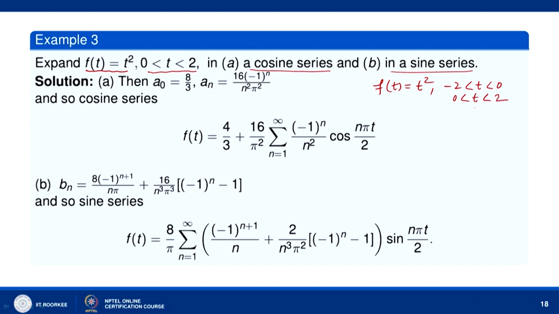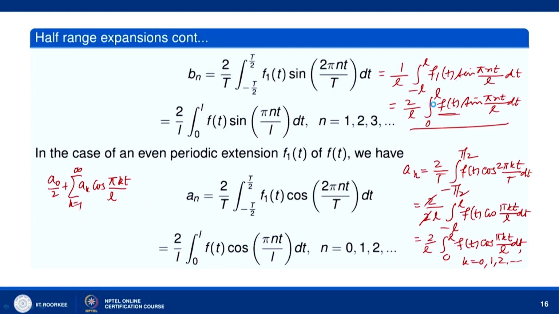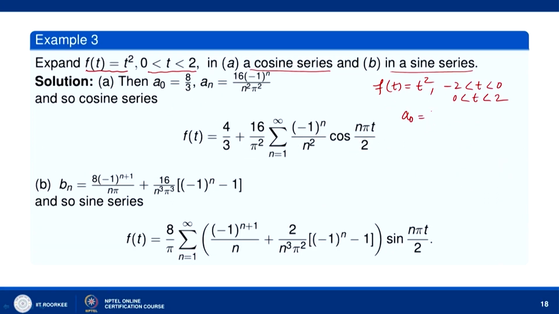So, if we define f(t) equal to t², it will be an even function, and then we will have its Fourier cosine series. So, a₀ will be given by 2/L ∫ from 0 to L of f(t) cos(πkt/L) dt.